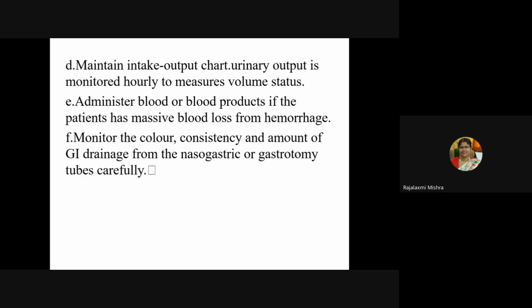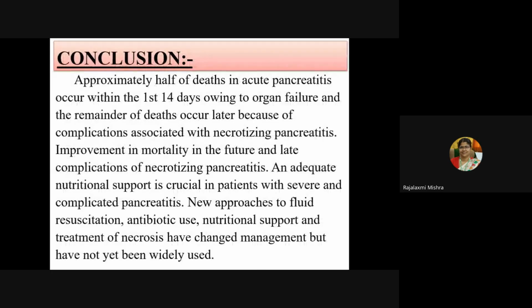Then maintain the intake output chart. As I said, whenever you are writing a risk for fluid volume deficit, you have to maintain the intake output chart. Urine output is monitored hourly to measure the volume status. When it is less than 30 ml per hour, we say the condition is oliguria. Then administer blood or blood products if the patient has massive blood loss from hemorrhage. Then monitor the color, consistency, and amount of GI drainage from the nasogastric or gastrostomy tubes carefully.